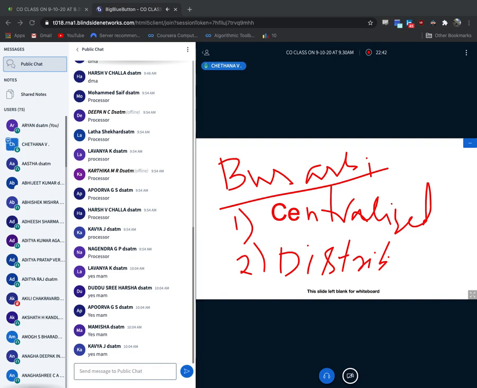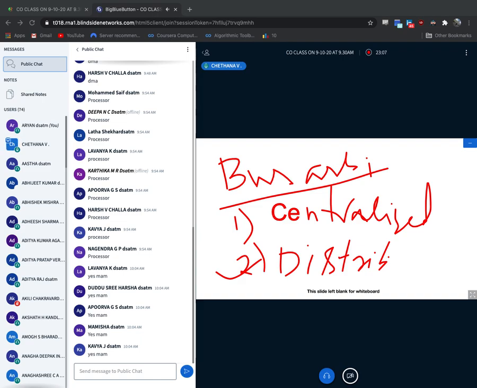There is one more method, that is distributed. In distributed, not one person is involved in making the new CR. We have to hold a vote. There are 60 students in your class, or assume 90 students. For all 90 students, I will make a voting process.